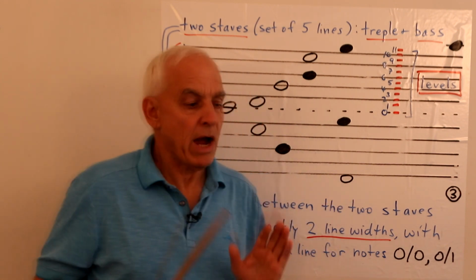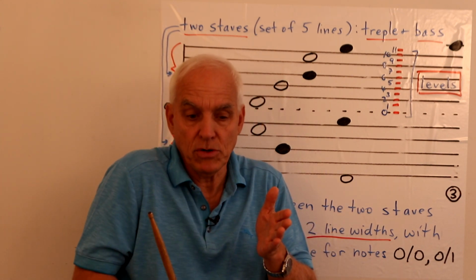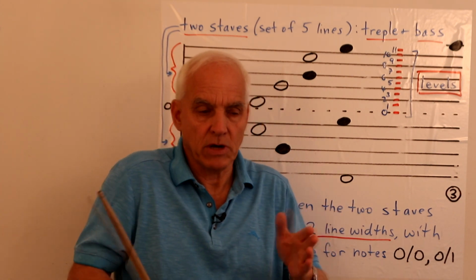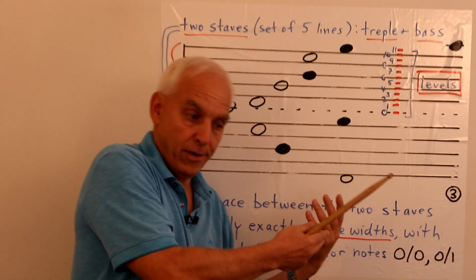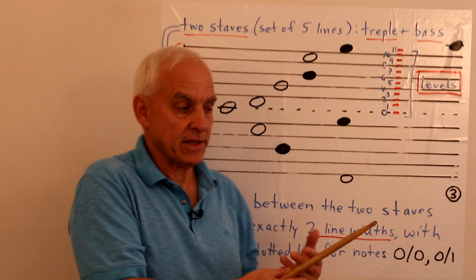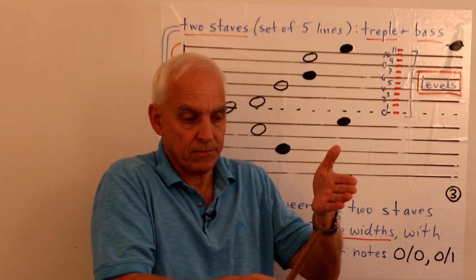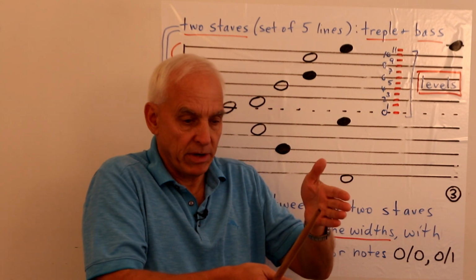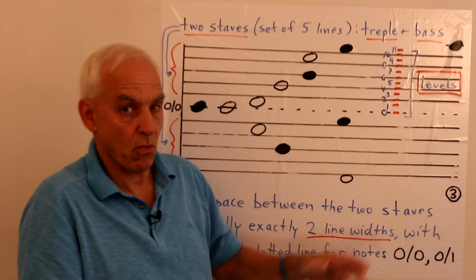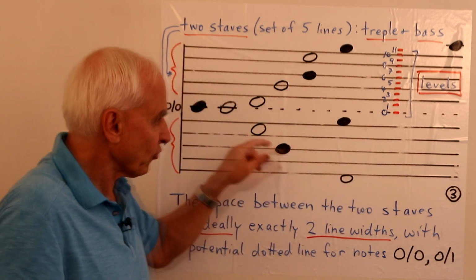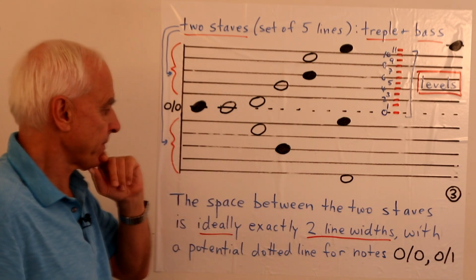Okay, so I'm not saying that we should avoid that, and I think for piano music it's perfectly reasonable. So I'm not demanding that we do this, but I'm just pointing out that this is sort of the theoretical ideal, and that's what I'm going to be showing you in pictures. But in practice, if you were actually giving some music to somebody, it might still be useful to have these separated more widely, with this understanding that there's really only one line in between them.